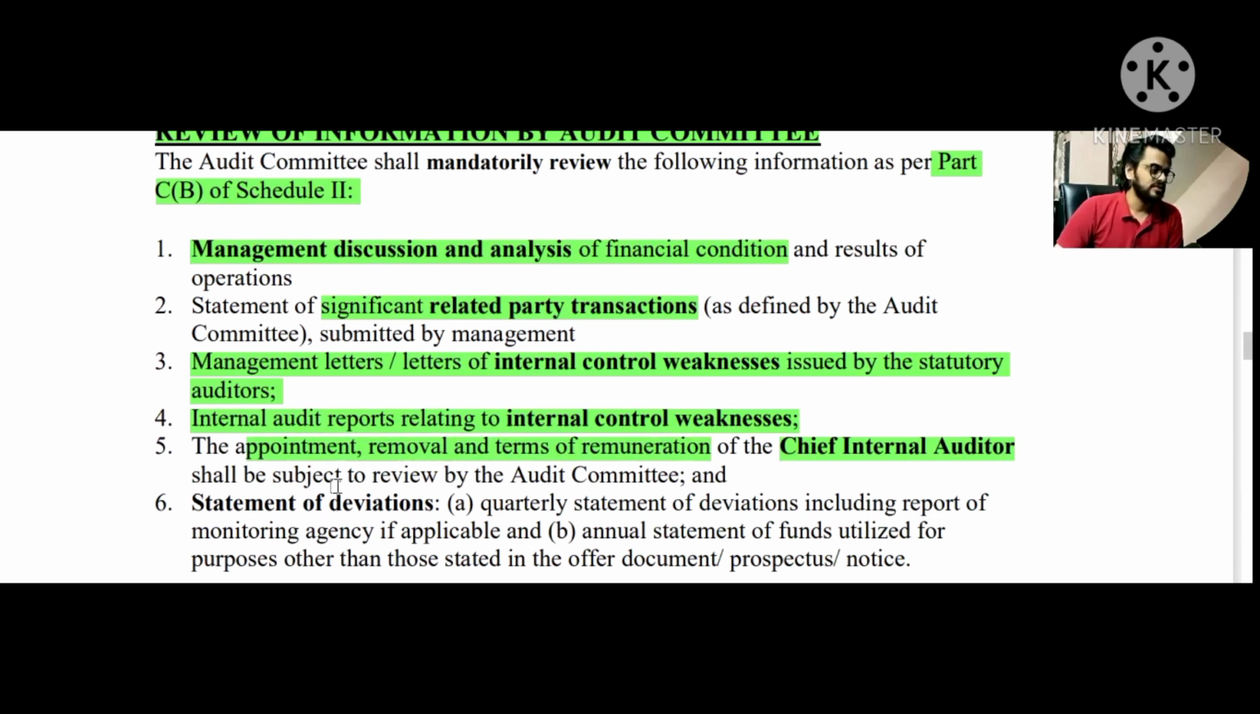The sixth point is about the statement of deviations. We also discussed this point in the role of audit committee. All right, so you can see this. They will have to review the statement of deviations, in case of the quarterly statement of deviations including the report of monitoring agency, and in case of the annual statement of funds utilized for purposes other than those stated in the offer letter, offer document or prospectus. All right. So these are the 6 points that are required to be reviewed mandatorily by the audit committee.